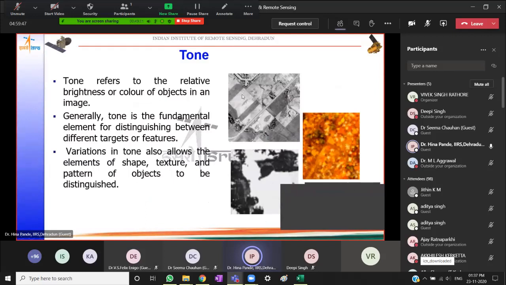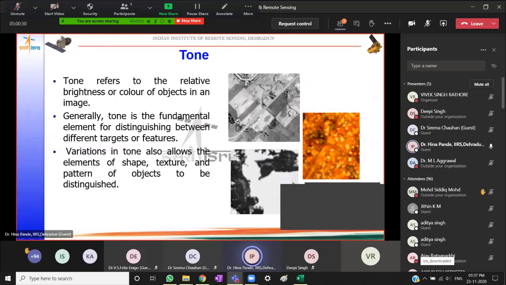So if you see here, you see different shades of gray. So bright shades, gray shades, and dark shades. If we are able to make a distinction between these different shades, you will see that when one tone changes into another tone, at the boundary, we are able to mark an edge. Right? So if we are able to mark out this edge, we will be able to mark the boundary of the object. Now change in tone corresponds to change in either the physical condition of the object or change in the object itself.